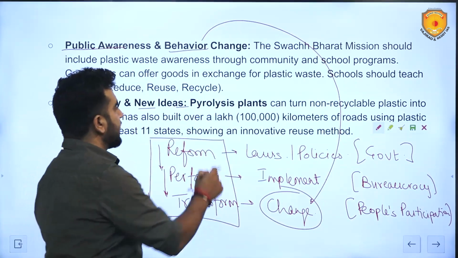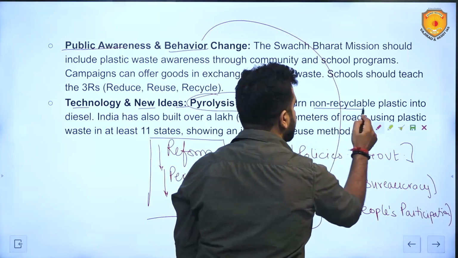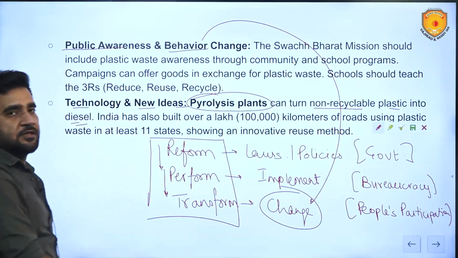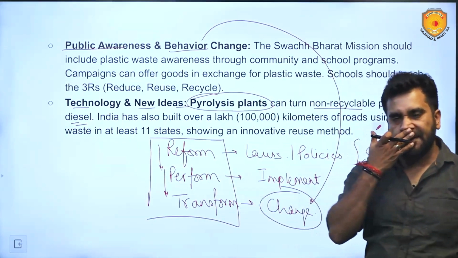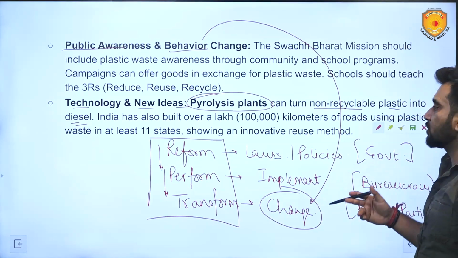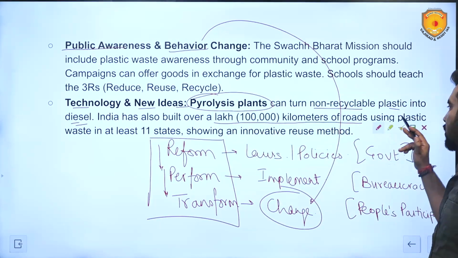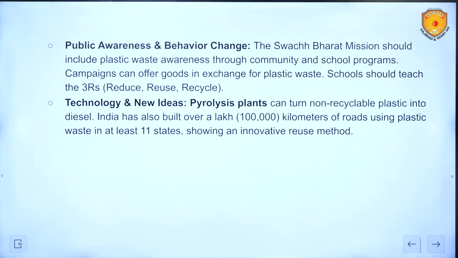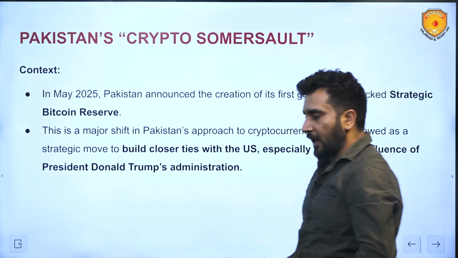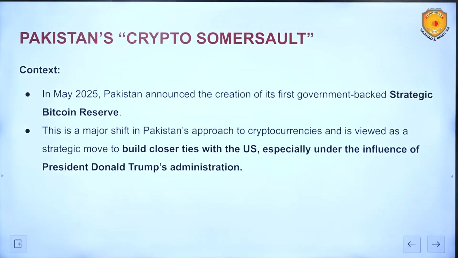Technology and new ideas. There are pyrolysis plants which can turn non-recyclable plastic into diesel. Again, this is waste to energy which we are creating. But again, by burning diesel, we will pollute the environment. Then we have also found solutions like we have built over 1 lakh kilometers of roads using plastic waste in at least 11 states of the country. Mr. Nitin Gadkari is boasting about it, and yes, this is very true that we are putting the plastic waste in the roads. So this is what can be done by India. But yes, we will have to find innovative solutions to this particular issue, that is plastic waste management in the country.